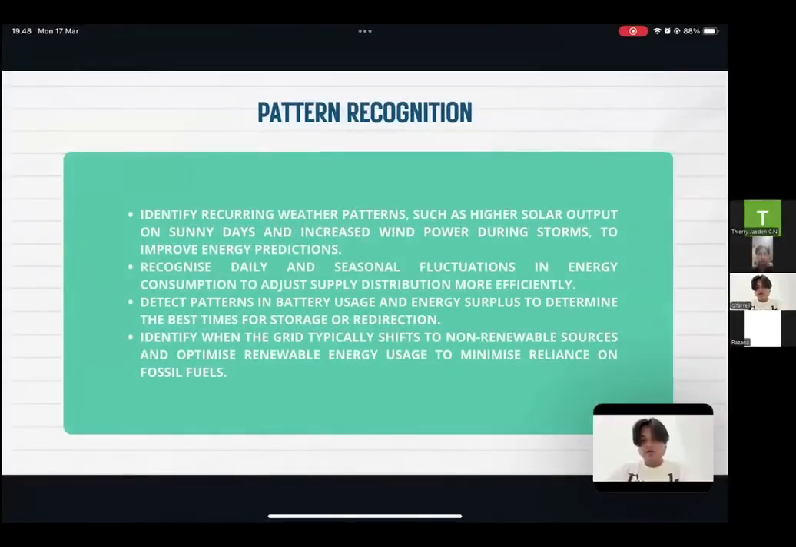Okay, we go on the pattern recognition. First of all, we must identify recurring weather patterns, such as higher solar output on sunny days and increased wind power during storms to improve energy predictions. The second one, we must recognize daily and seasonal fluctuations in energy consumption to adjust supply distribution more efficiently. The third one is detect patterns in battery usage and energy surplus to determine the best times for storage or redirection. And the fourth one is identifying when the grid typically shifts to non-renewable sources and optimize renewable energy usage to minimize reliance on fossil fuels.